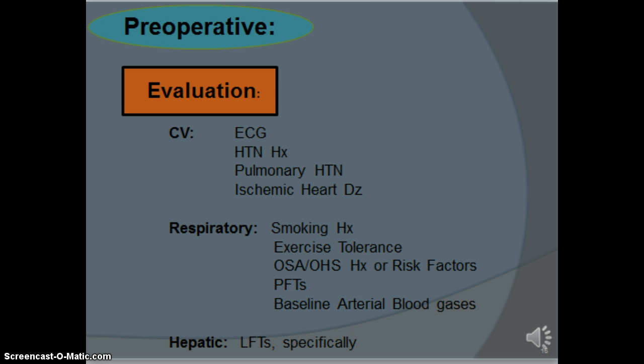When conducting a pre-op evaluation on an obese patient, focus on the systems that will have the most effect on the anesthetic plan. On an ECG, you might see right ventricular hypertrophy as tall precordial R waves and/or a right axis deviation. Left ventricular hypertrophy, which impairs cardiac contractility, can be seen as a left axis shift and a prolonged PR and QRS complex. Pulmonary hypertension is fairly common with obese patients who have OSA and OHS.